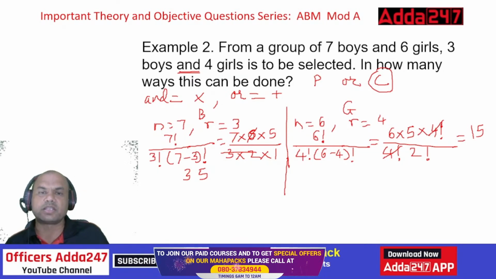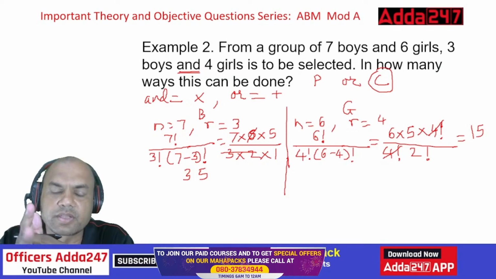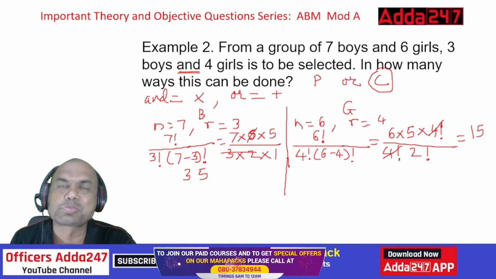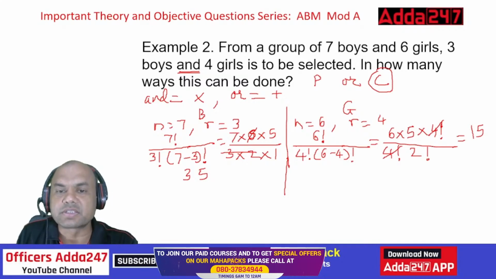Are you getting this? Let me see the answers in the comment section. Are you getting this 15? Yeah. Now what is required? How many ways can this be done? Here, and is given. And means what did I say? Multiply. So I want boys and girls. And over here.